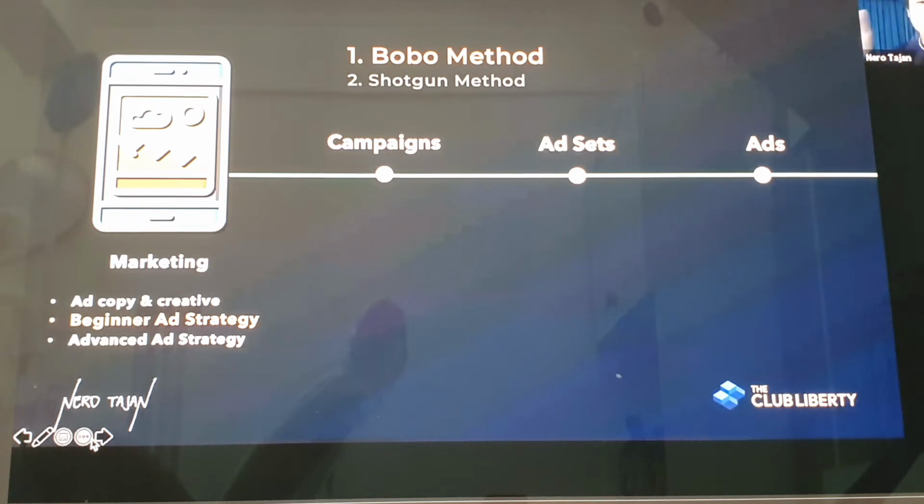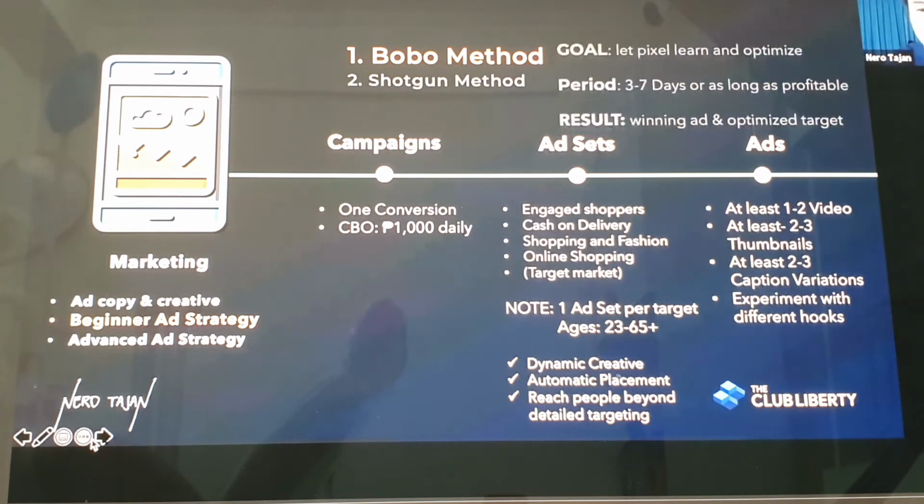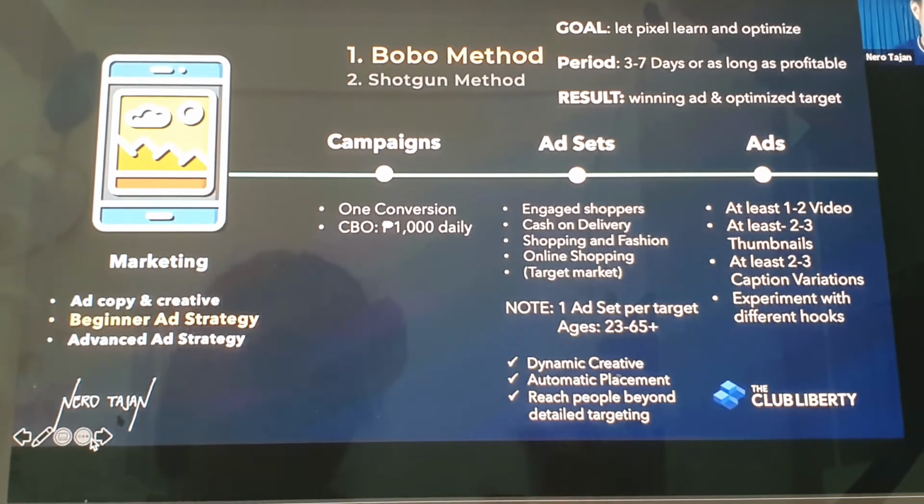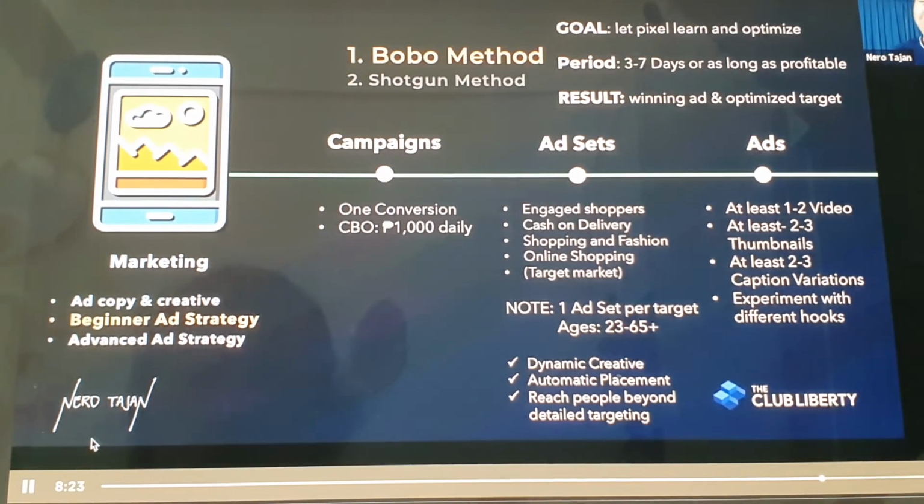And then last is ads. Ano yung ipapakita ko? Now that you told Facebook what do you want Facebook to do, ad set answers the question, who do you want to show it to? Ads is ano yung ipapakita mo. Ayun siya. Those are the 3 layers. And this is the whole strategy for Bobo method. I will not explain as not overwhelm all of you guys, but this is the strategy. Screenshot, balikan nyo, reminder. I will chase you. Guys, hindi yung threat ha, but if it sounds like a threat, then your words, not mine.